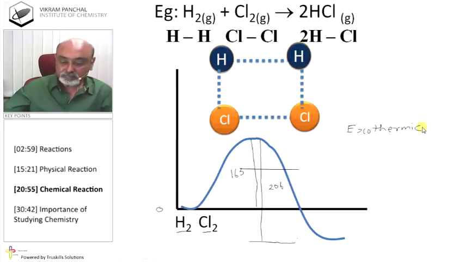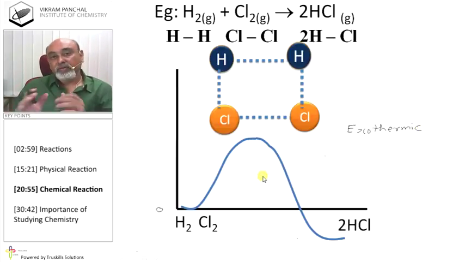Once again, we start the reaction with hydrogen and chlorine, and energy of hydrogen and chlorine is accepted as zero. And why? Because they are elements. When hydrogen absorbs energy, two hydrogens move away from each other. Chlorine also moves away from each other, and breaking of bonds takes place.